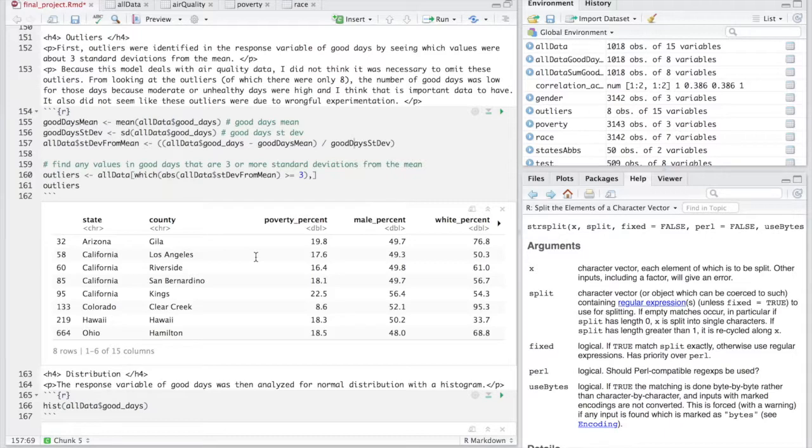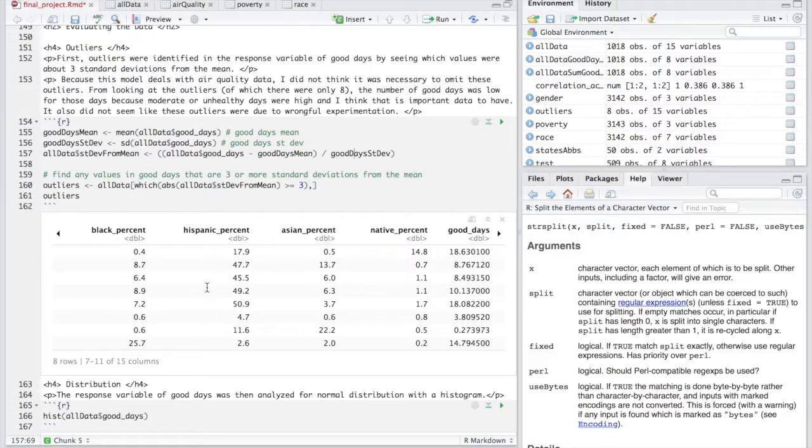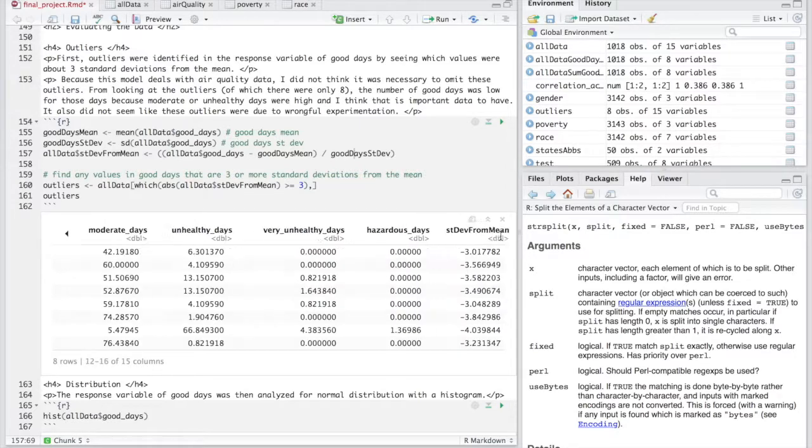And because I'm dealing with air quality data, I decided it would be best to leave outliers in because it represents the data more fully. And I didn't think that these outliers were due to mismeasurements or miscalculations, because from looking at the data, you could see that counties with low percentages of good days, so all of these outliers here, had high percentages for unhealthy days or very unhealthy days. And I thought this was important data to keep in.